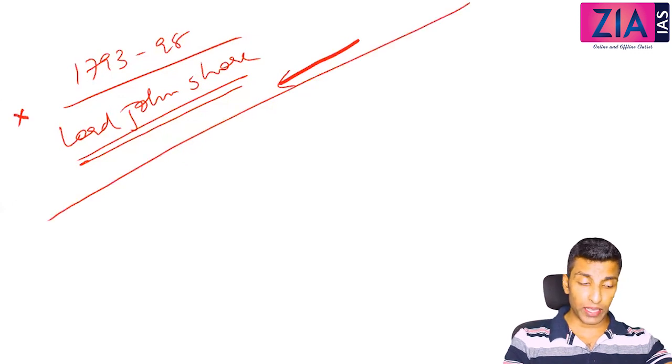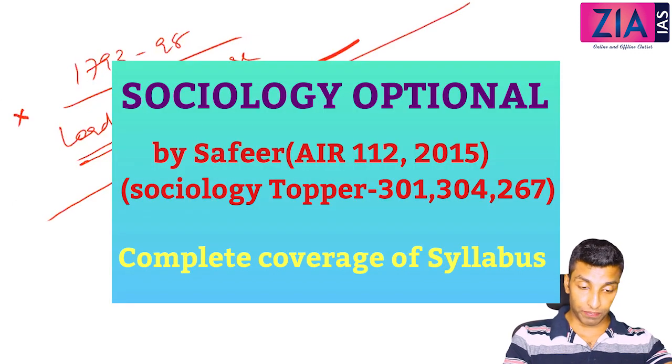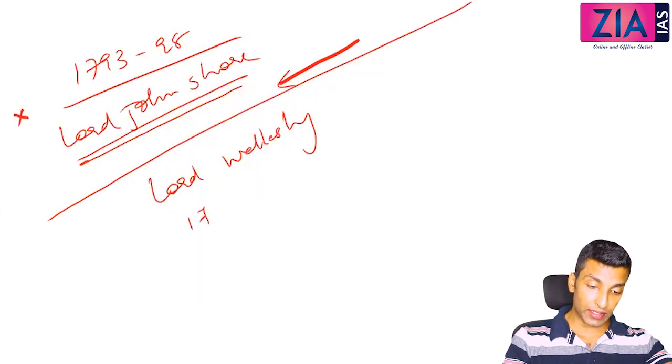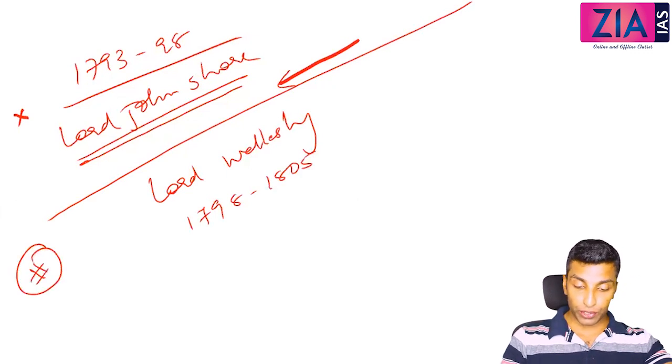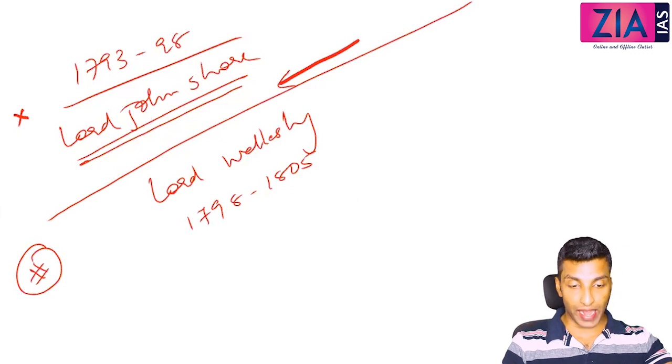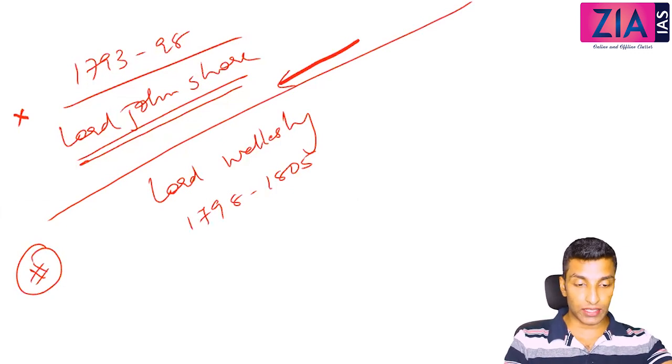And next is going to be Lord Wellesley. His time period is 1798 to 1805. One of the most important Governor Generals. As I told you just before, when we discussed Lord Warren Hastings, he is considered important because he was the first one. Then Lord Cornwallis was important because he had a lot of success stories to write in India. And then Lord Wellesley is important because of one policy that I'm going to discuss now.